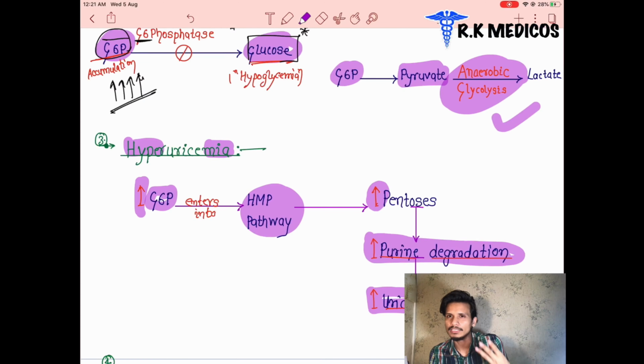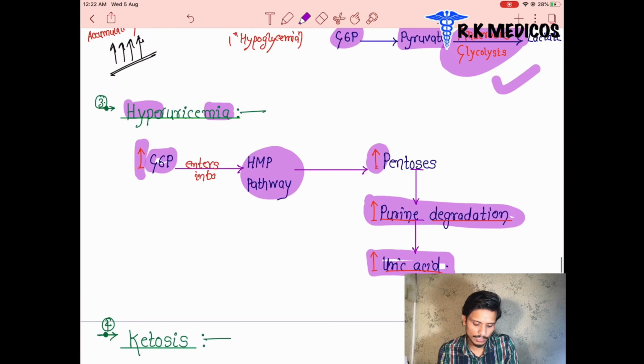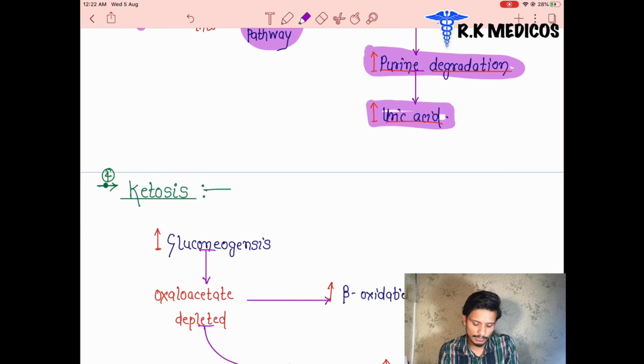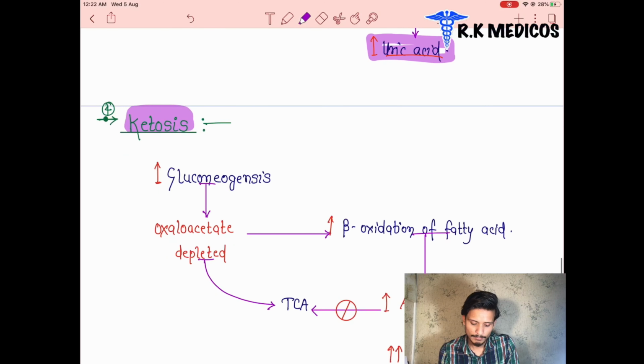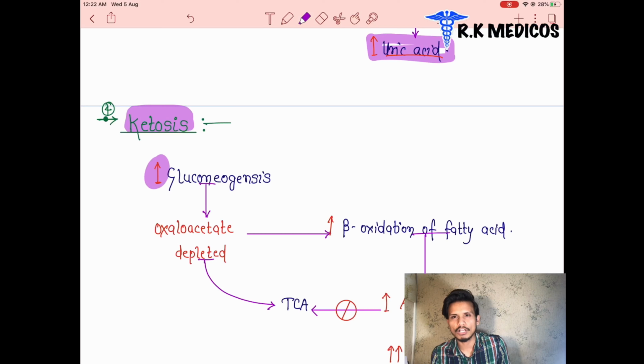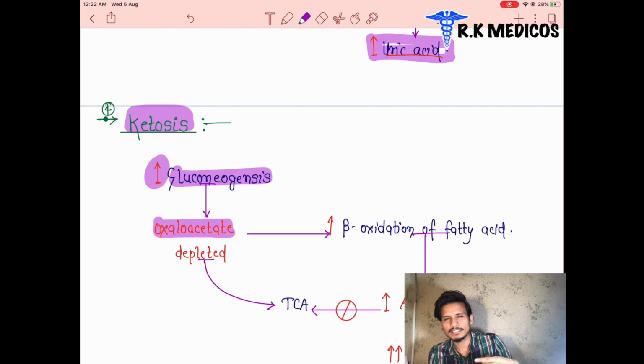Till now we have already discussed three: hypoglycemia, hyperuricemia, and lactic acidosis. Now the next one is ketosis. Why does the patient have ketosis in von Gierke disease, type 1 glycogen storage? There is an increase in gluconeogenesis, basically the synthesis of glucose from non-carbohydrate sources. And what is the non-carbohydrate source? Maybe oxaloacetate. This oxaloacetate is going to be depleted, and depleted means deficient.